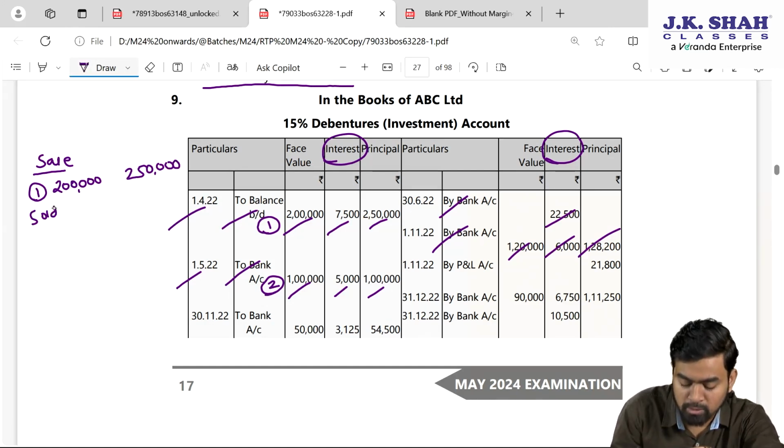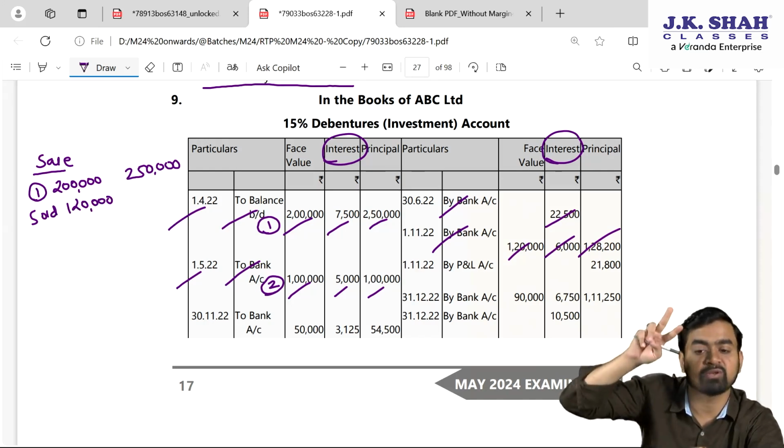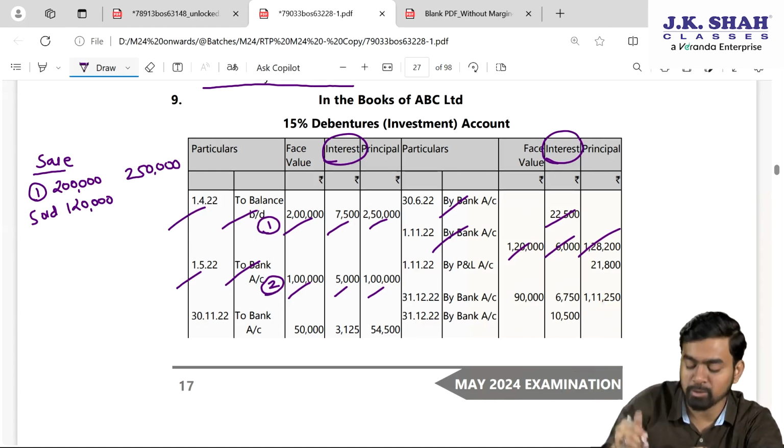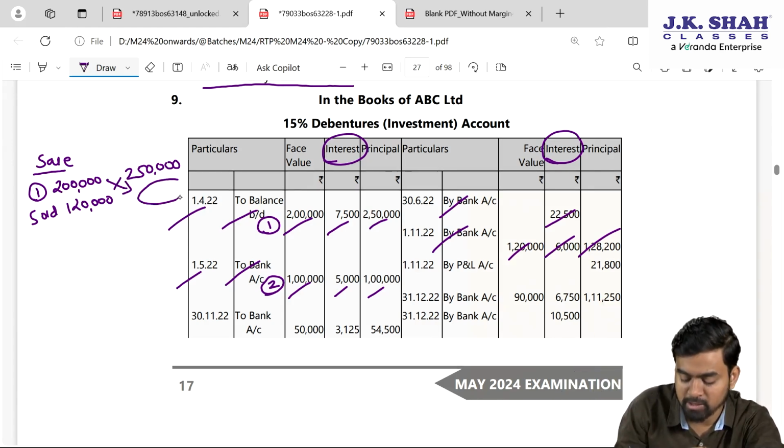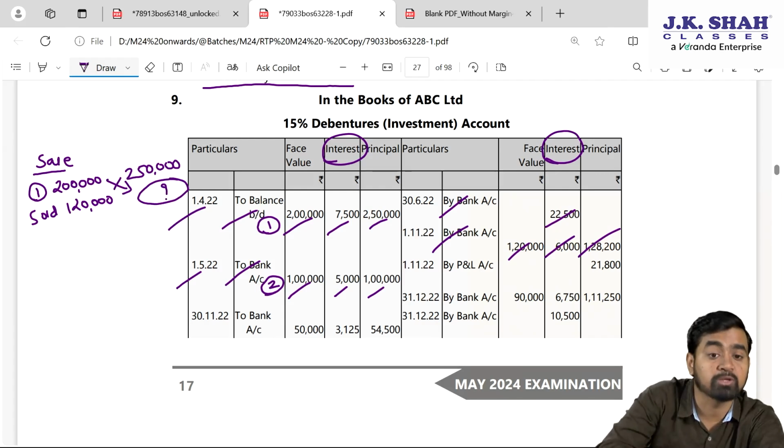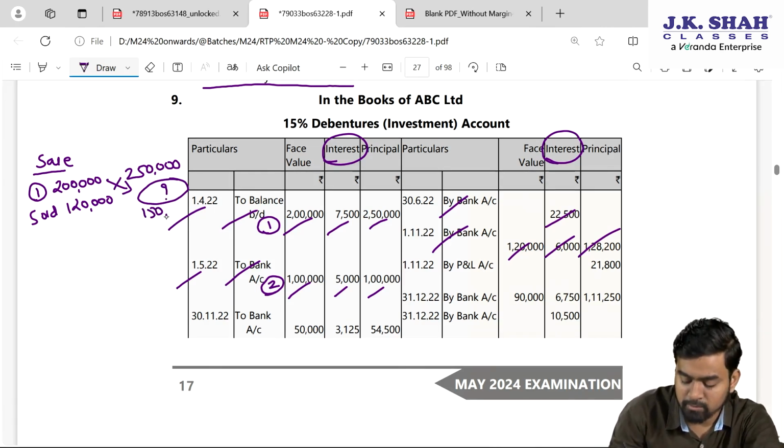Now we sold face value 1,20,000. So below this we will write face value 1,20,000. If the face value is 2 lakh, cost is 2,50,000. If the face value is 120, then by doing cross multiplication, what is the cost of investment sold? 2,50,000 into 1,20,000 divided by 2 lakh, it is 1,50,000.